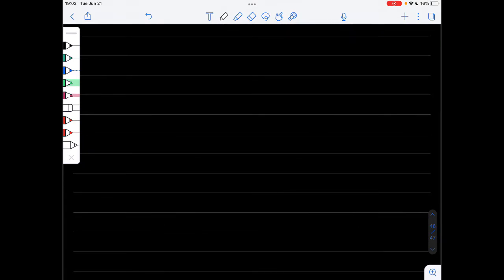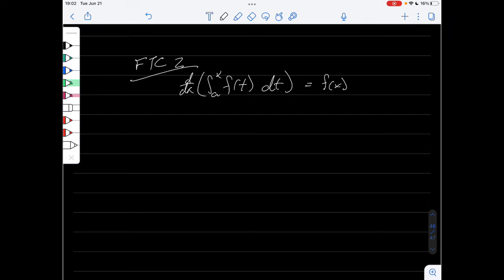So we're going to be looking at FTC part 2, which says that the derivative of the integral from a to x of f of t dt is equal to f of x. Okay. So we'll look at a simple example, and then we can get a little bit more complicated by kind of understanding what's going on with what's inside here.